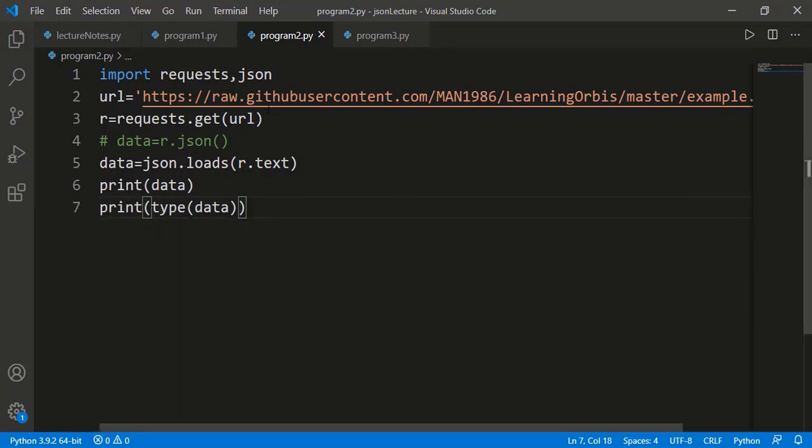Just a quick recap of getting the JSON data from a web server API. We need to have the valid URL for the JSON data. Then we apply the get method of the requests module. It will send an HTTP request to the URL. The API of the web server will send the response. From the response, we will get the string using the text attribute, and that we can use with the loads method of the json module to get the Python dictionary.